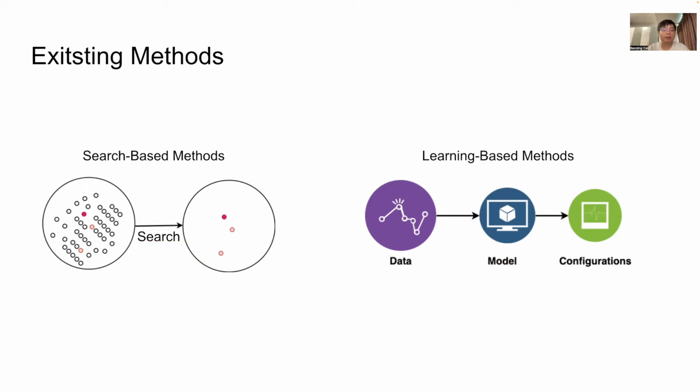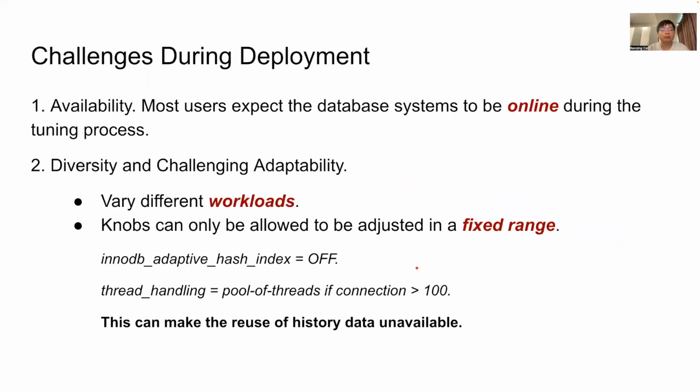This paper is inspired by our recent experience in deploying these state-of-the-art methods in a real-world online cloud database environment and from our discussions with DBAs from Tencent. We summarize this as follows. First, availability. Most users expect the database system to be online during the tuning process. We also observe the level of diversity in users' requirements that exists.